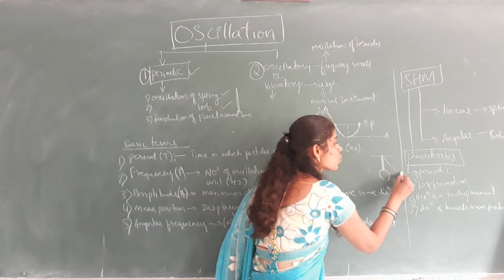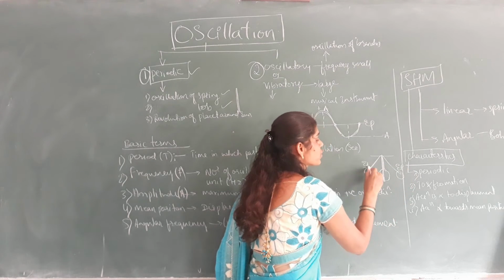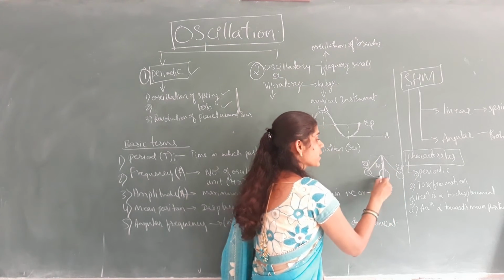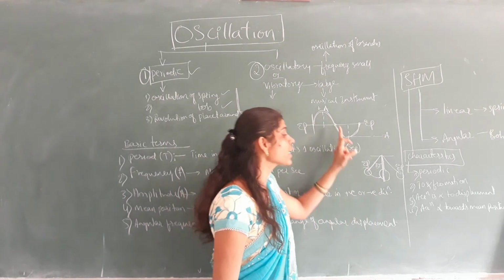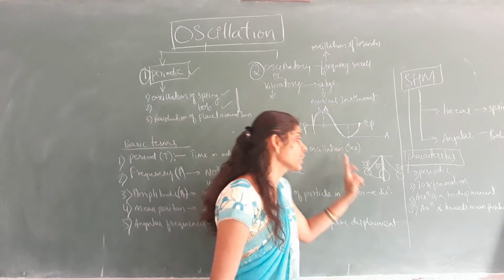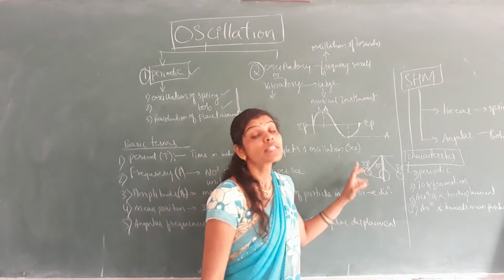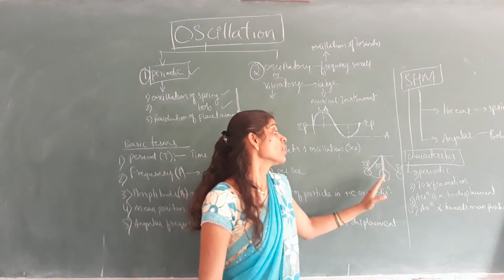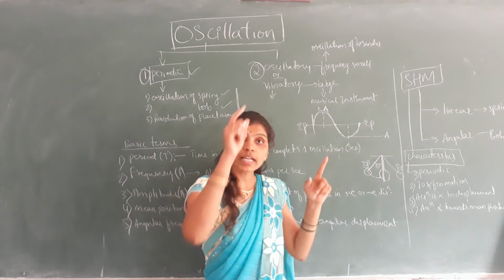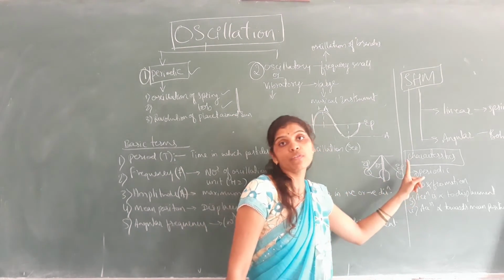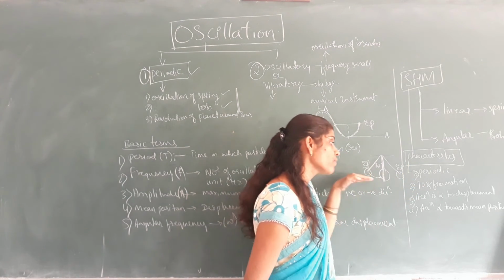If it performs to and fro motion, this is the mean position and these are the extreme positions, and the displacement of the particle is always measured in terms of angle theta. So here the acceleration of the particle is directly proportional to the displacement of the particle and is always directed towards its mean position. Therefore simple harmonic motion is periodic and it performs to and fro motion.